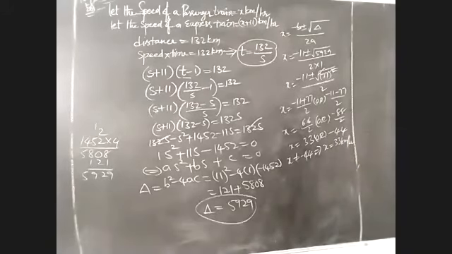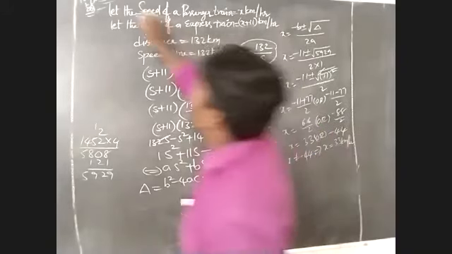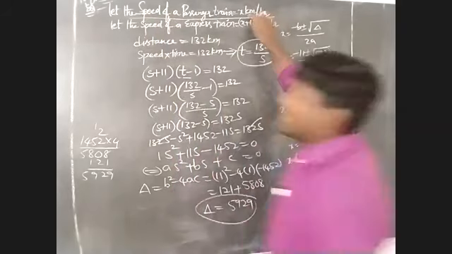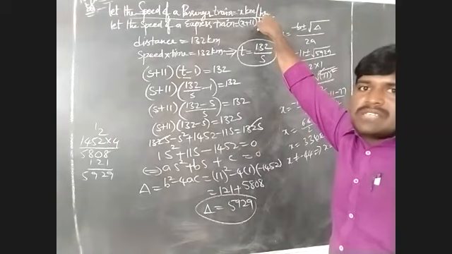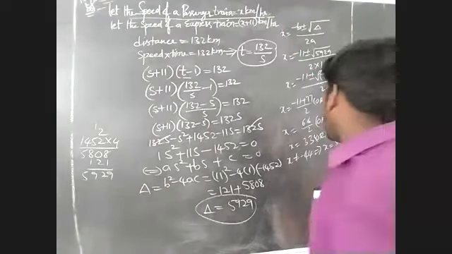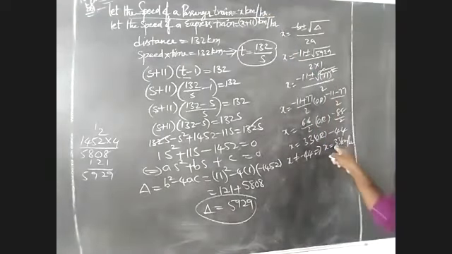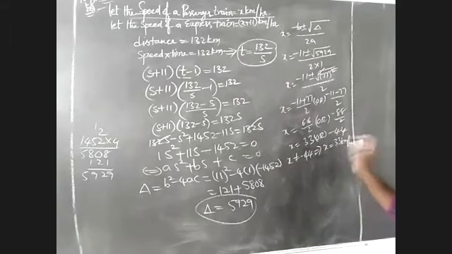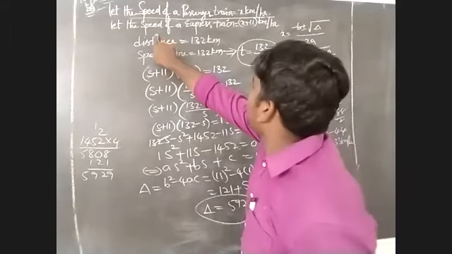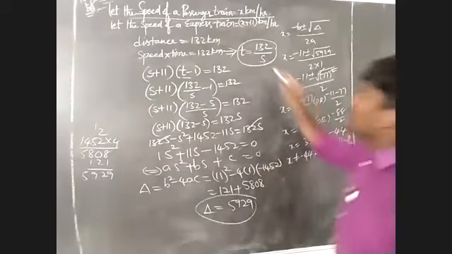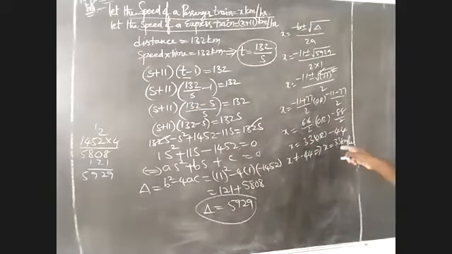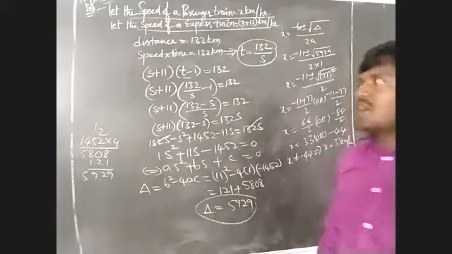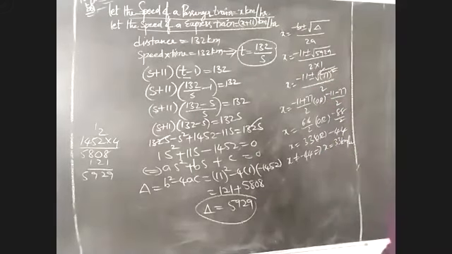Finally, we have to find out in this problem the speed of a passenger train. We have to take x kilometer per hour. The speed of a passenger train x kilometer per hour means that is 33 kilometer per hour. And also the speed of the express train we have to take x plus 11 kilometer per hour. That we have to take 33 plus 11, that is 44 kilometer per hour. This is what is asked in this given problem.